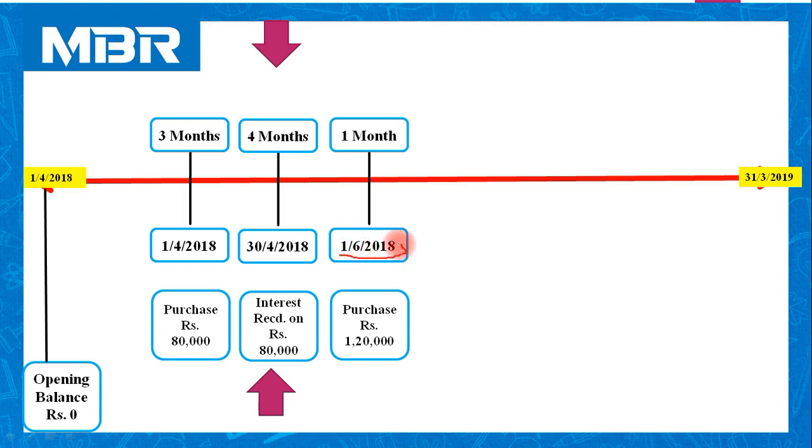executed on 1st June 2018. What happened on 1st June 2018? We have purchased investment of rupees 1,20,000 and the period is 1 month. यहां पे आप गलती कर सकते हो. This is the point where you may commit a mistake. So to avoid the mistake, it is necessary for you to concentrate on each and every date.